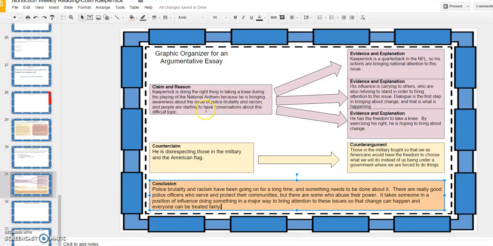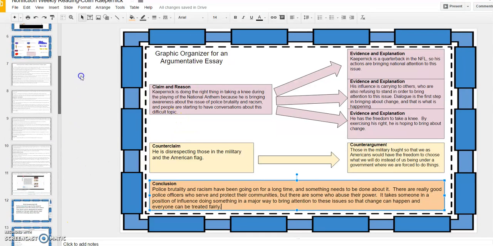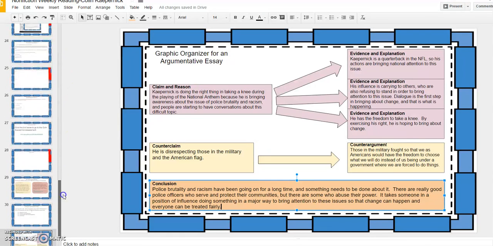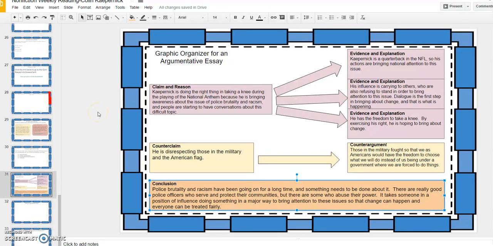So I pushed pause and filled in my graphic organizer, and now I'm going to go through each piece of the graphic organizer with you. As I wrote, I had to think about, based on the article that we read, which side would have the most support, and that's the side that I chose to write about. I am going to keep my personal opinions and feelings out of it. I'm not going to attack the other side. I'm simply going to have a claim based on the text, have evidence based on the text, address the counterclaim, and have my conclusion. So here we go.